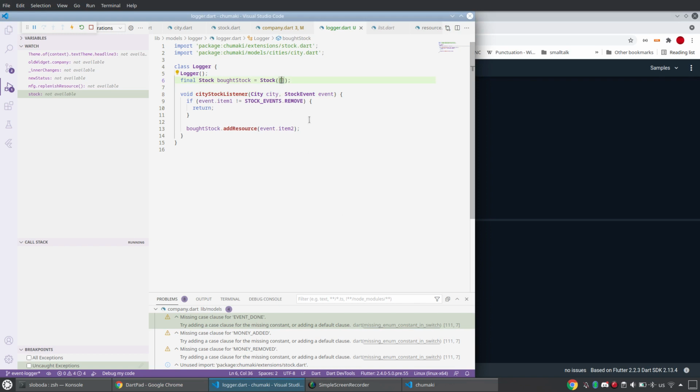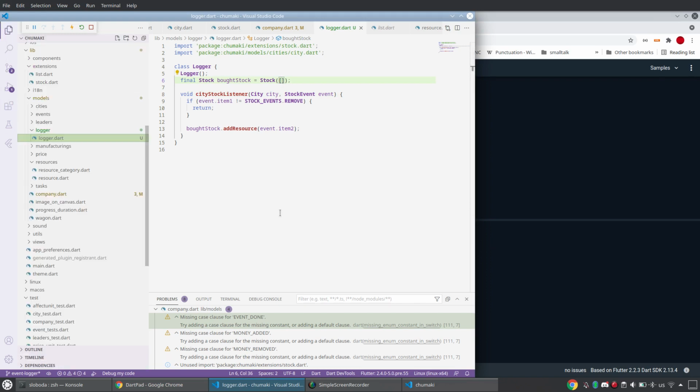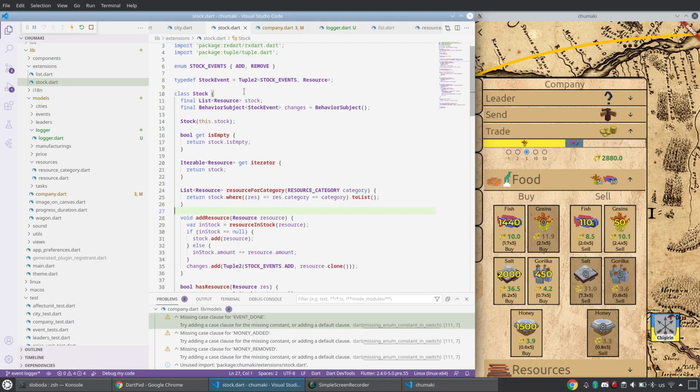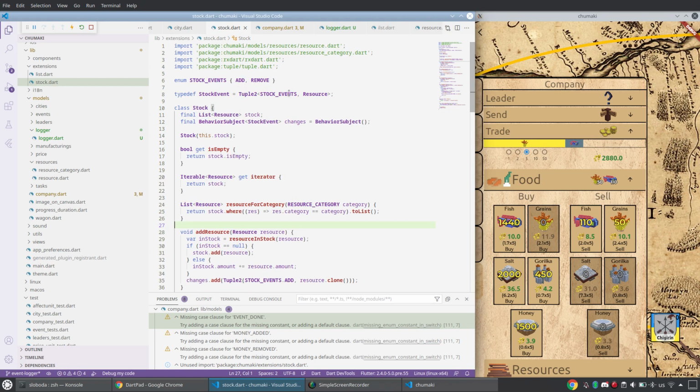Okay, so I think that's all for now. As a summary, what we did: we connected stock events. Now they emit a tuple with two values. The first one is an event, the second is a payload. You see it's very similar to Redux. I like this approach.